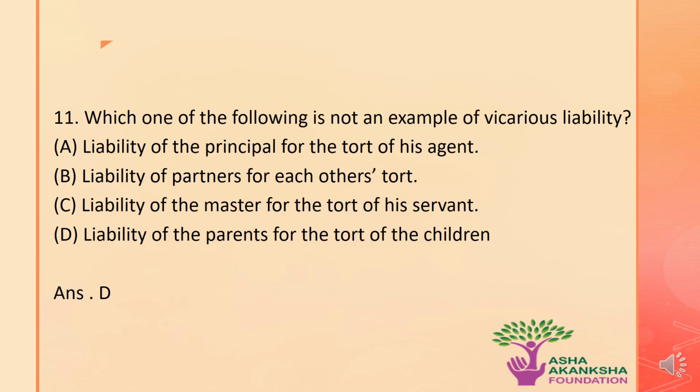Next question is, which one of the following is not an example of vicarious liability? The options are A. Liability of the principal for a tort of his agent, B. Liability of partners for each other's tort, C. Liability of the master for the tort of his servant, or D. Liability of the parents for the tort of the children. The correct answer to this question is option D. That means to say, the liability of parents for the tort of the children is not an example of vicarious liability, as the relationship of master and servant cannot be established in this situation.